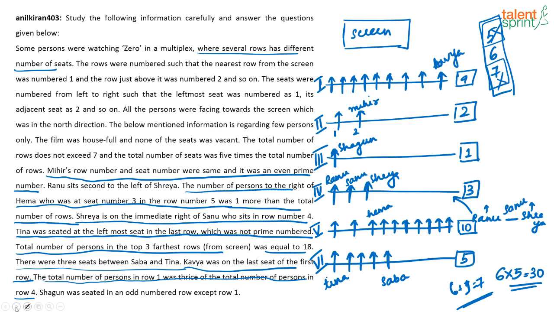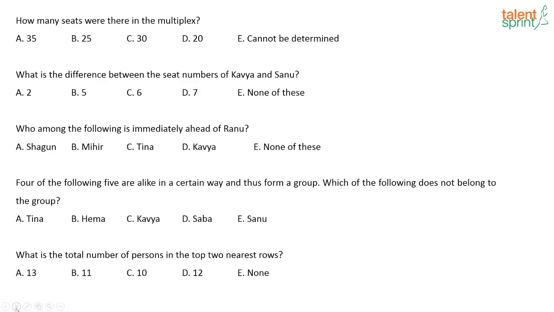So let's look at the first question. How many seats were there in the multiplex? We already found out the answer for that. How many seats were there in the multiplex? 30 seats were there in the multiplex.